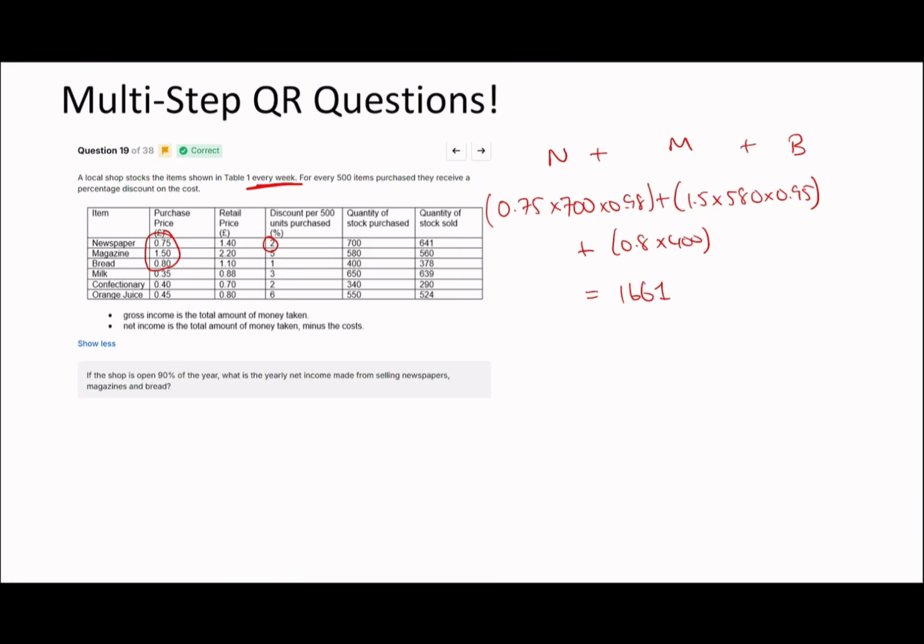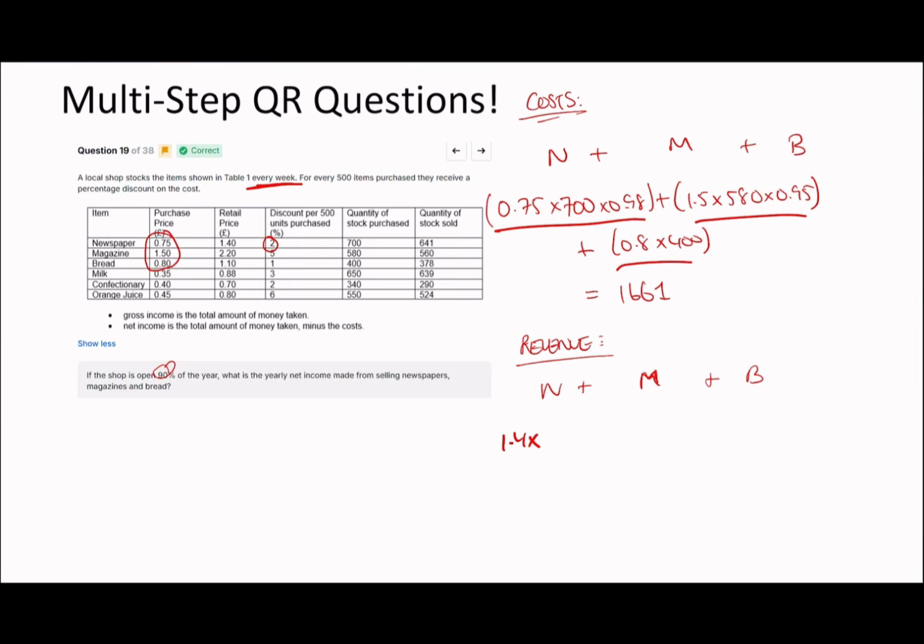So the fastest way for me to do it is to get it per week, and scale it up to a year, and then do times 0.9 because it's 90% of the year. So this is the costs. Now to work out the revenue, we just have to do the same thing, but it's going to be much easier. And this is where, by the way, using the calculator is going to be vital, because in my calculator I can just put it in like this, but on the official UCAT calculator you have to do each one individually. So being able to put it into that memory function is absolutely crucial.